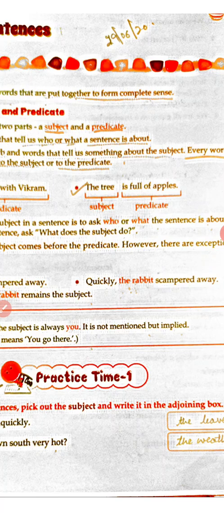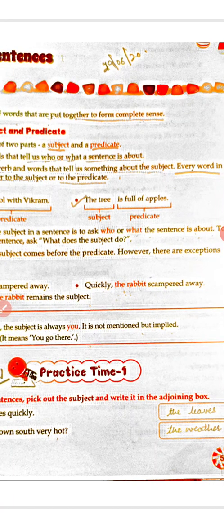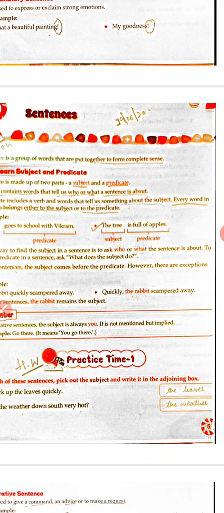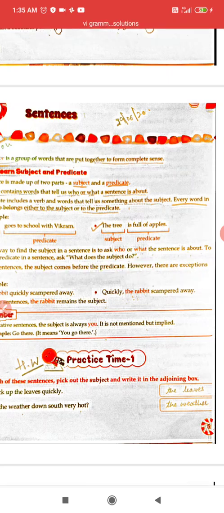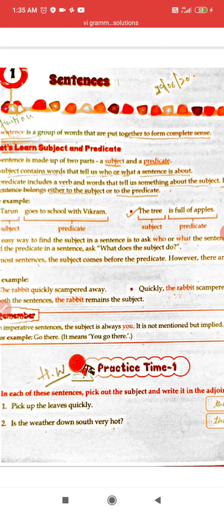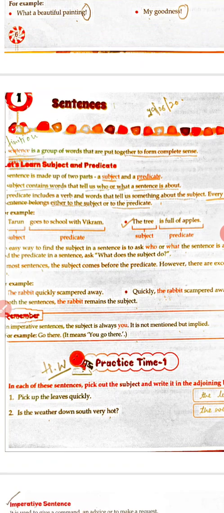So कौन scampered away हुआ? Rabbit हुआ. So therefore this makes rabbit the subject in the sentence. Quickly subject नहीं है. Although sentence quickly से start हो रहा है, but फिर भी हमारा subject कौन है? जो action जो करता है, जो doer of action है, that is our subject. और here rabbit is the action doer, so rabbit is the subject.